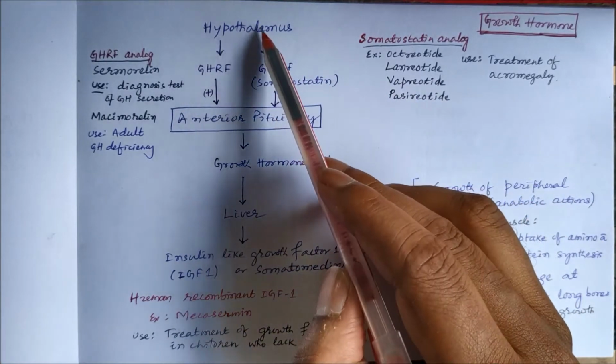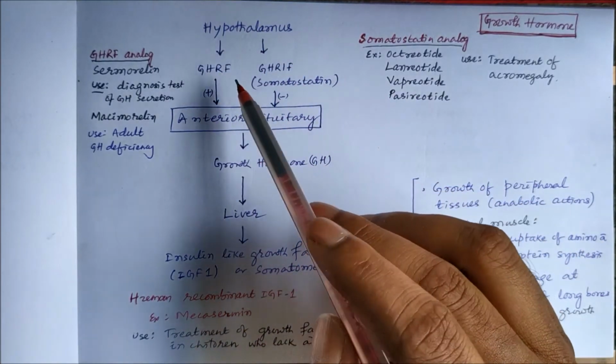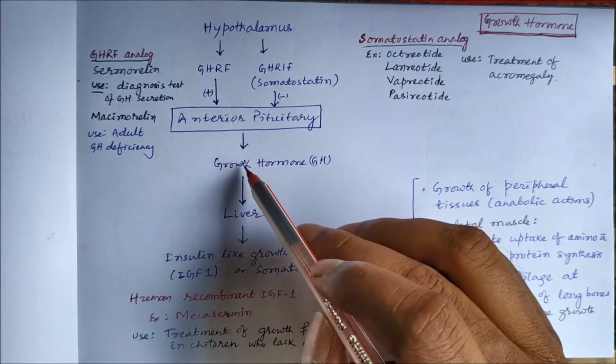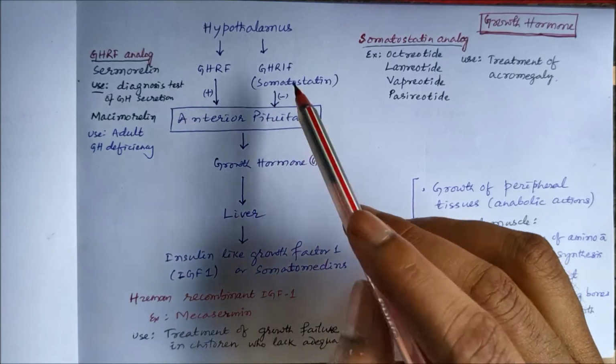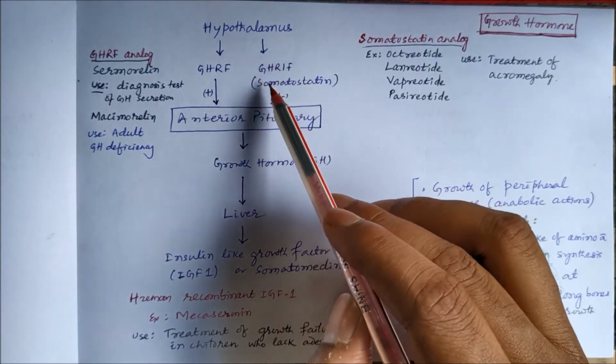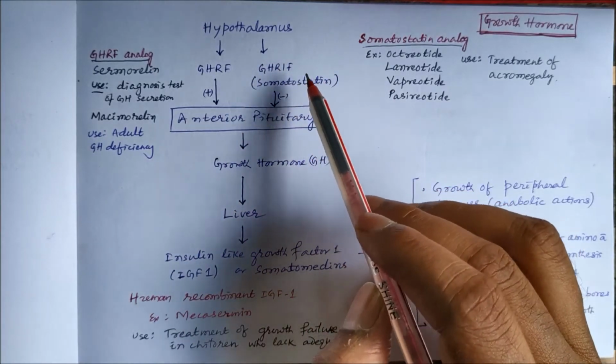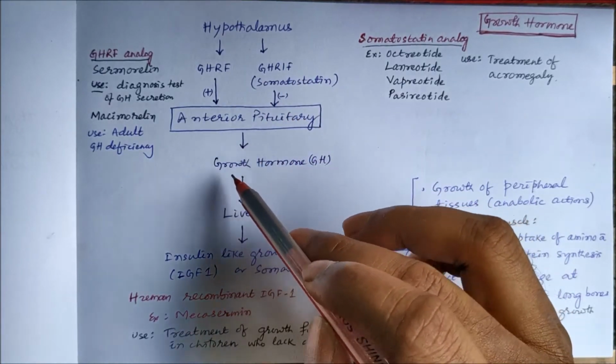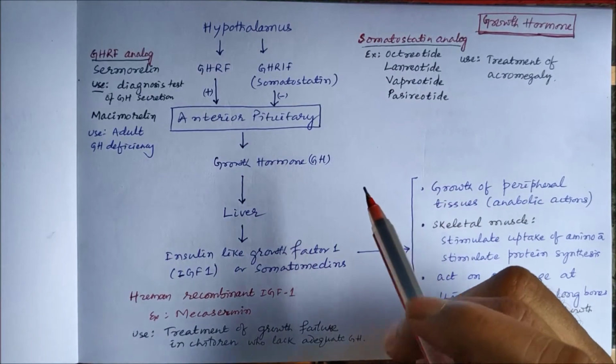So hypothalamus releases these two factors. Growth hormone releasing factor acts on anterior pituitary to stimulate the growth hormone release, whereas growth hormone release inhibiting factor, which is also known as somatostatin, inhibits the release of growth hormone from anterior pituitary.